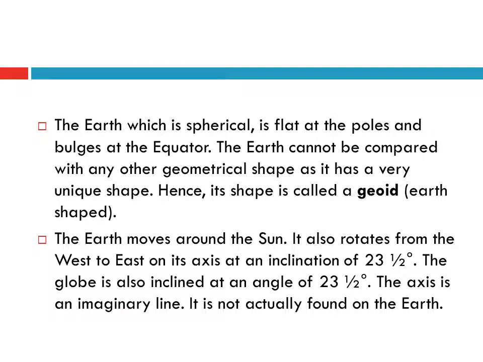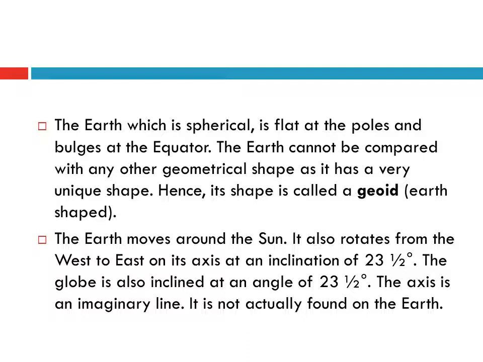The Earth, which is spherical, is flat at the poles and bulges at the equator. The Earth cannot be compared with any other geometrical shape, as it has a very unique shape. Hence, its shape is called a geoid, Earth-shaped.